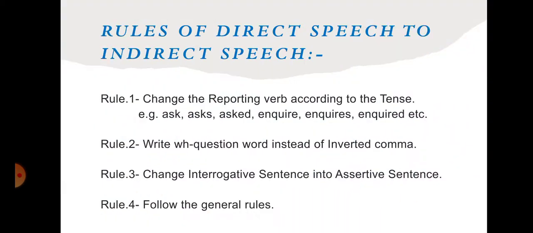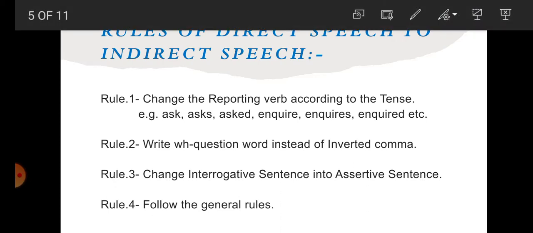So students, first we are going to read the rules to change direct speech to indirect speech. Rule number 1, change the reporting verb according to the tense.